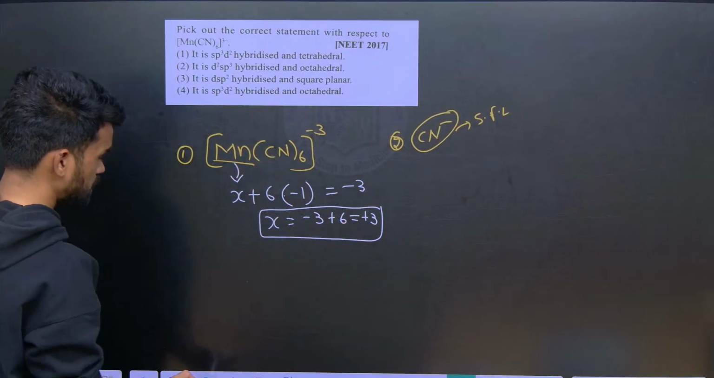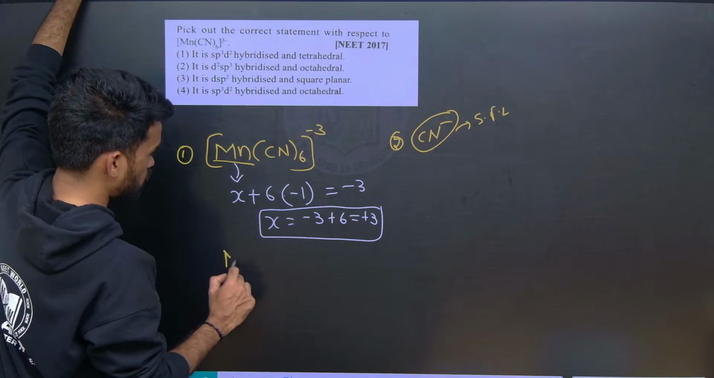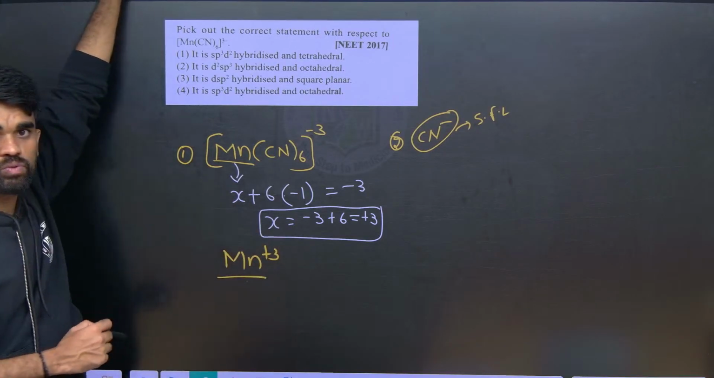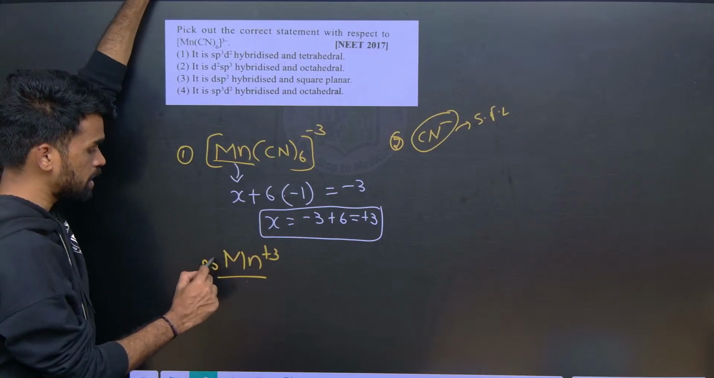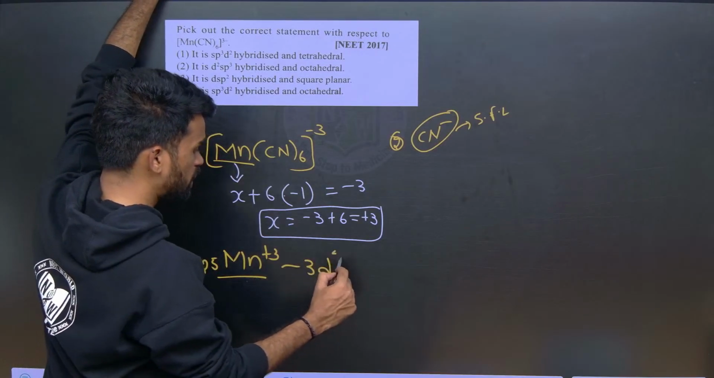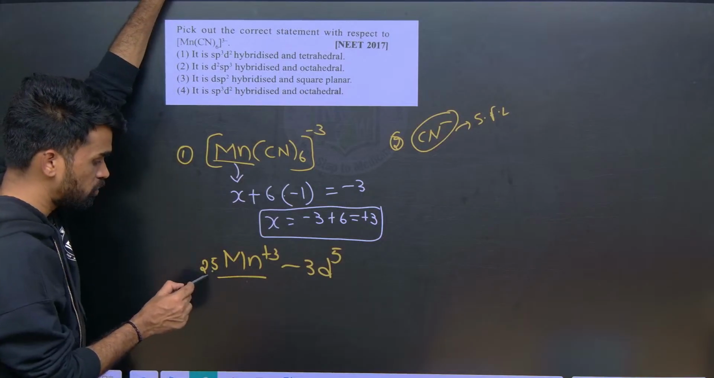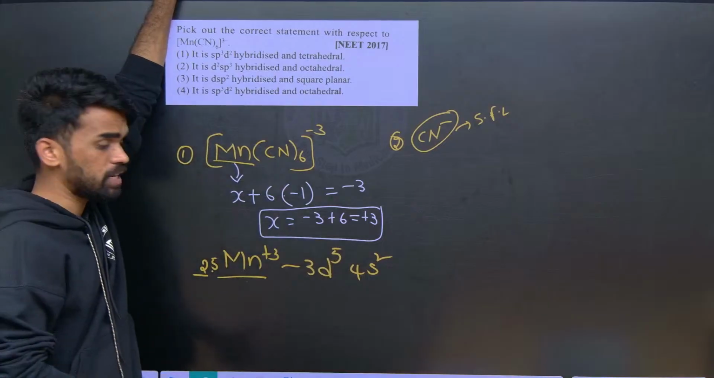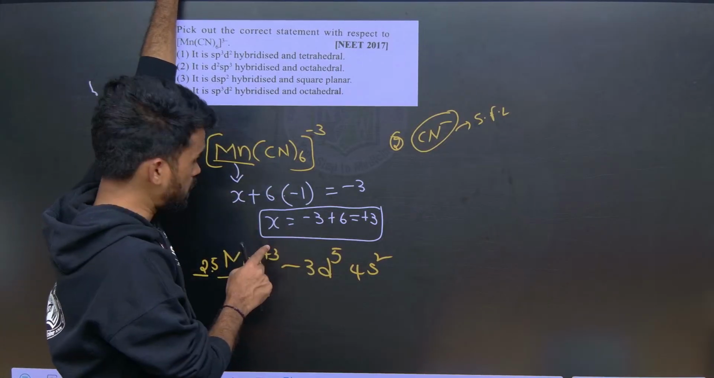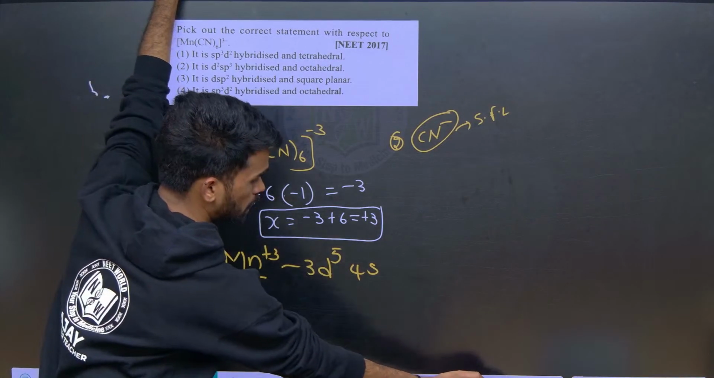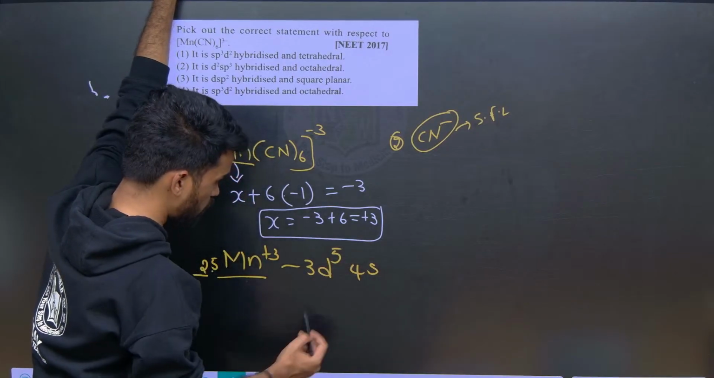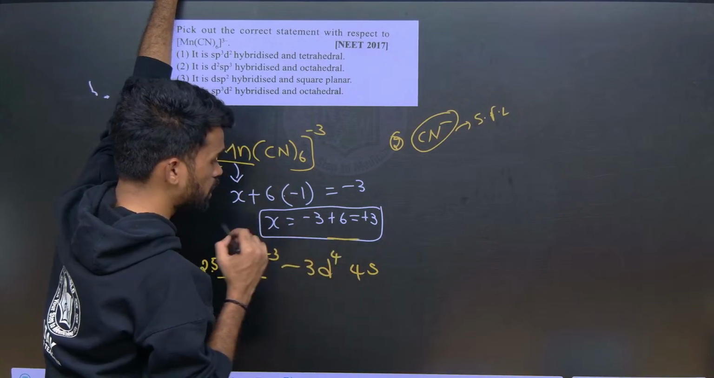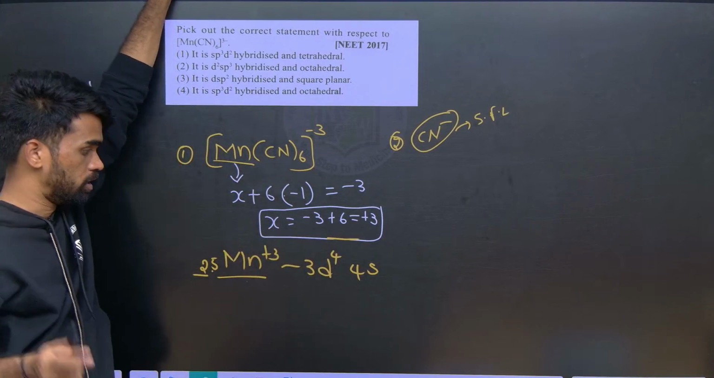The next thing is to write the electronic configuration for this metal, Mn plus 3. How can we write Mn? Atomic number 25, so you can say 3d5 4s2. So this is the electronic configuration in the neutral form, but here it is plus 3 now, so remove 2 electrons from s and 1 electron from d, therefore we have d4, 3d5 becomes 3d4. I hope it is clear up to here, right?